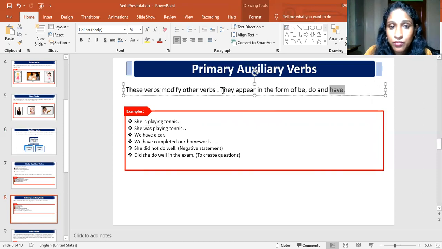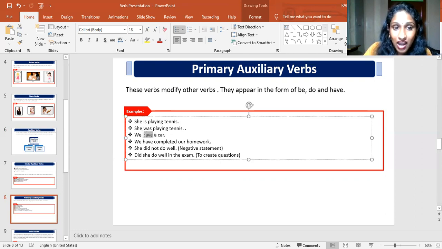I told that the primary auxiliary verb always appears in the form of be, do, and have. We have a car. Here there is no action verb or state verb. Here have is an auxiliary verb. It tells the state of us, that we have a car.